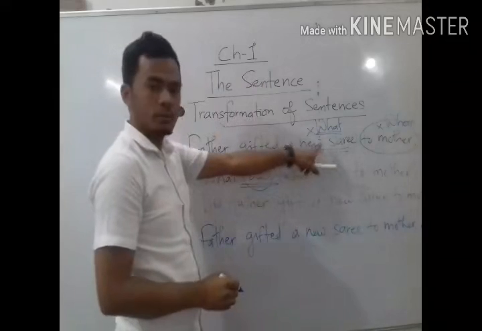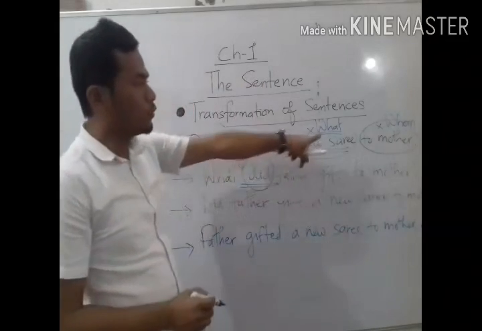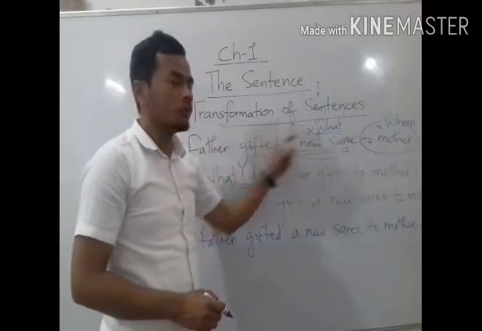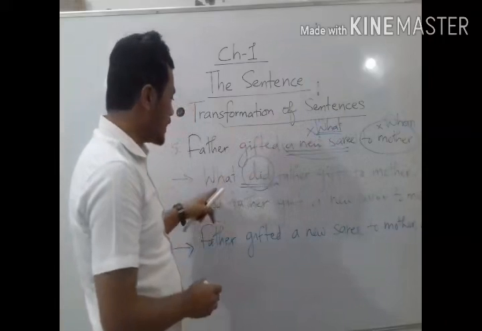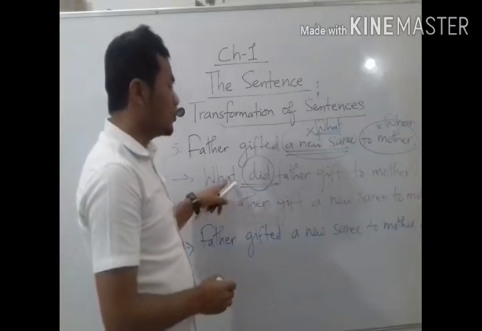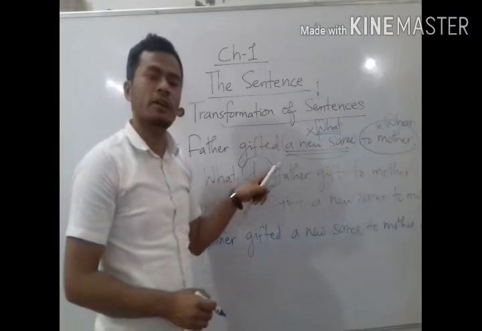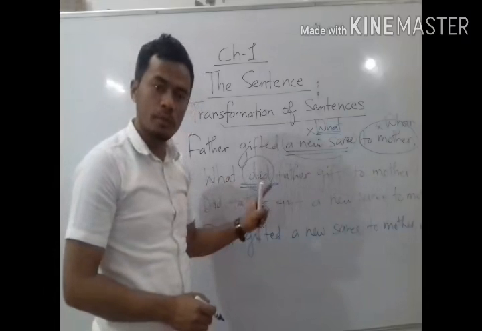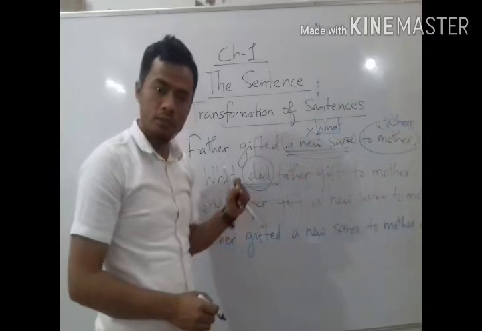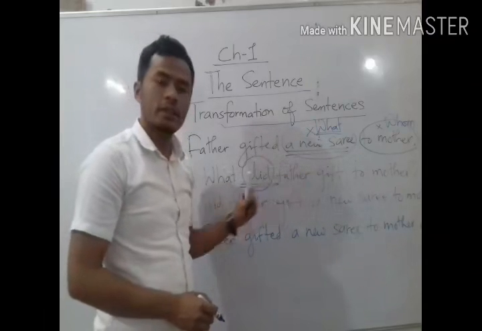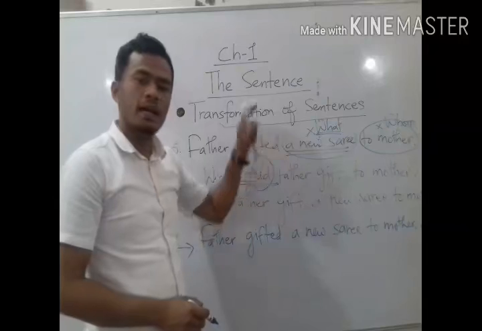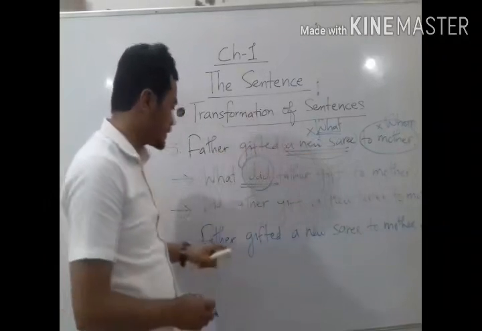So I have removed the answer word here, to mother. So we should write, to whom did father gift a new sari? To whom did father gift a new sari? This would be the WH question, if I remove the answer word, to mother, from the sentence.